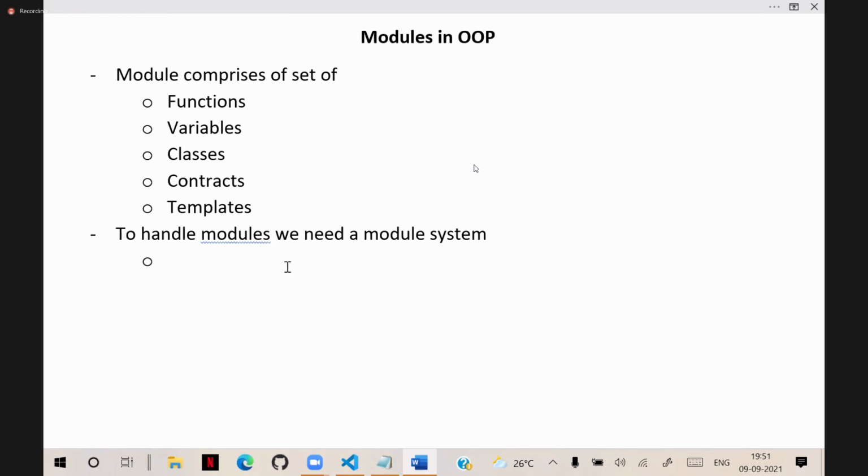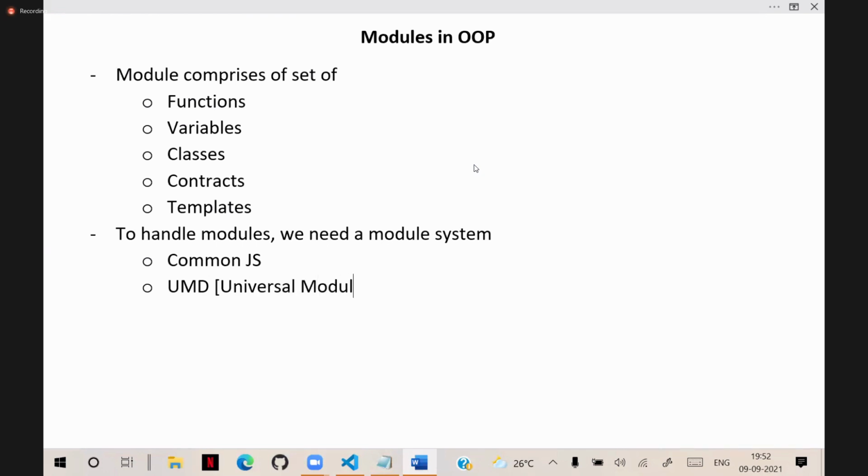handle modules. So we need module system, and so many module systems are there, like CommonJS. CommonJS is one module system used by JavaScript technologies. JavaScript based technologies use a module system called CommonJS. We have UMD, Universal Module Distribution.